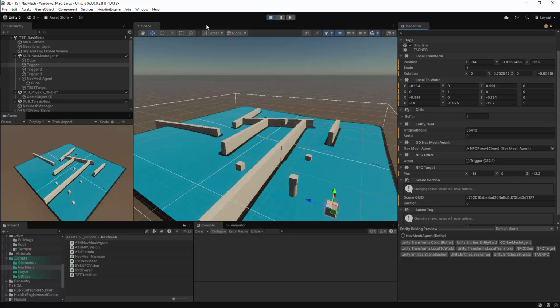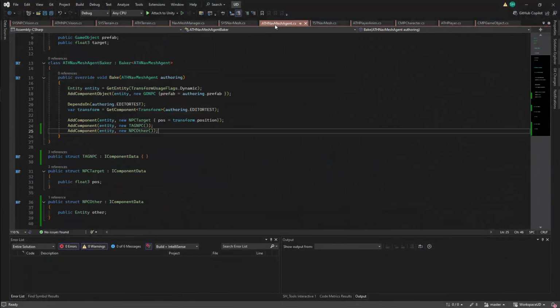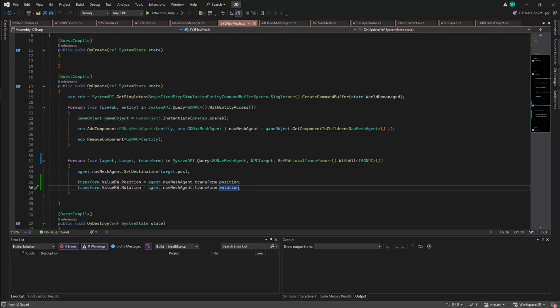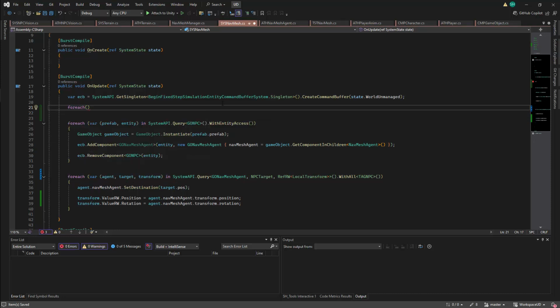And now we want to update our logic based off this. I can now work on the system for the NavMesh agent, and here I want to make this update my target information. To do this, I'm going to add a new for each loop at the start of the script. There will be 2 components which we try to work with here. The first will be the NPC other, which I store in the variable other, and the second will be the NPC target, which I'll store in the variable target.